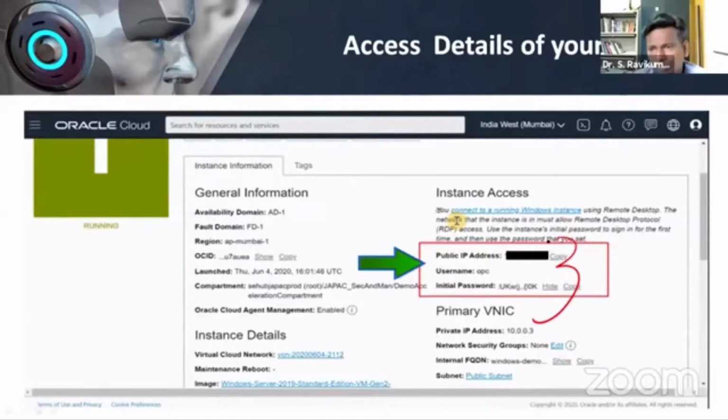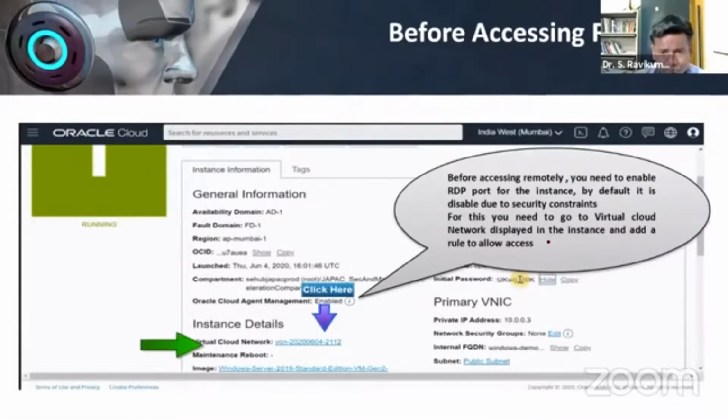When we log in from a Windows environment, there is no need for PuTTY. Initially in Amazon we were using a Linux environment, so we were using PuTTY. But in the case of Windows, there is no need for PuTTY. From our system itself you can access it.